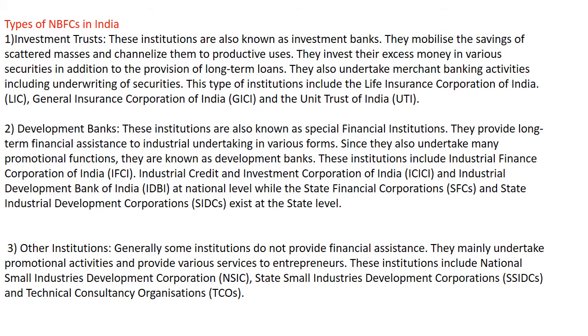Now the types of NBFCs in India. The main types of NBFCs in India are investment trusts, development banks and other institutions. Investment trusts mobilize the savings of scattered masses and channelize them for productive uses. They invest this excess money in various securities in addition to the provision of long-term loans. The institutions coming under investment trusts in India are LIC, that is Life Insurance Corporation, General Insurance Corporation and Unit Trust of India, UTI.